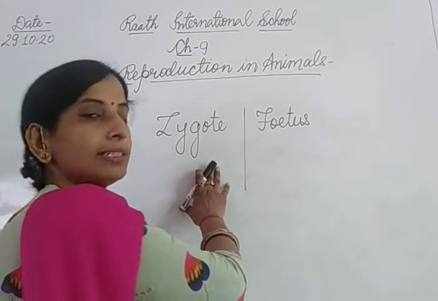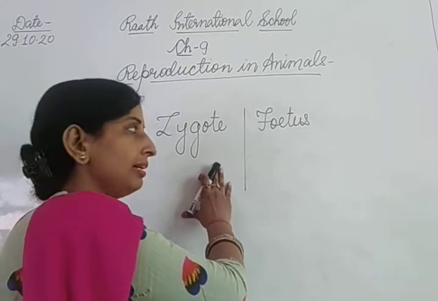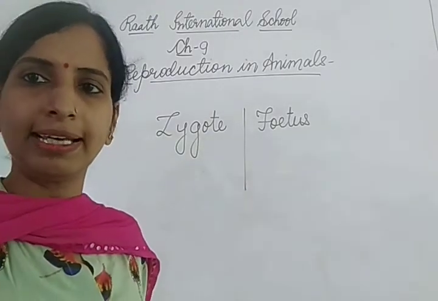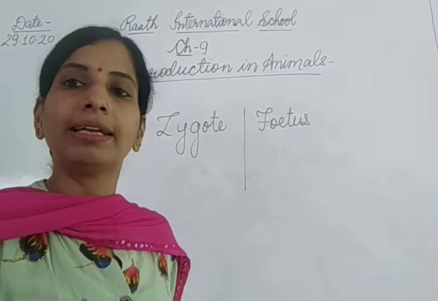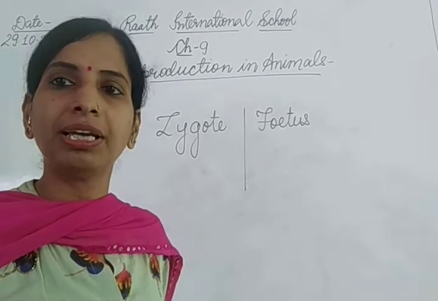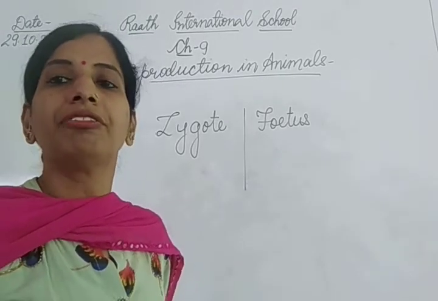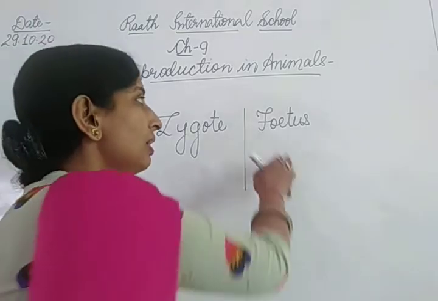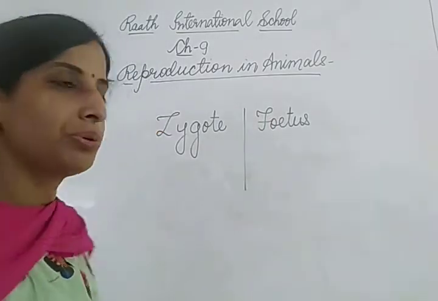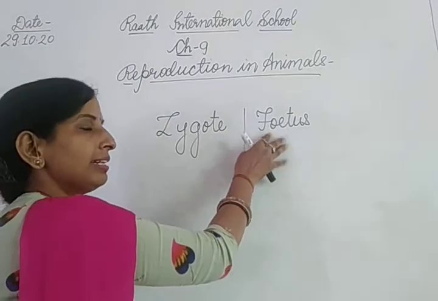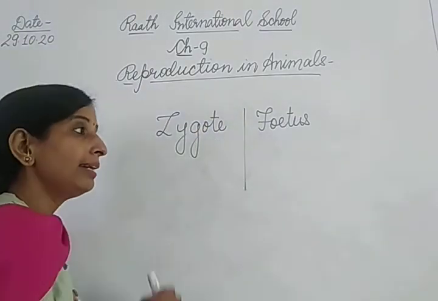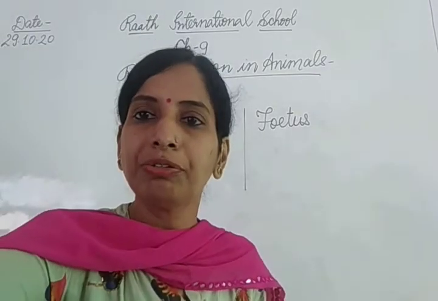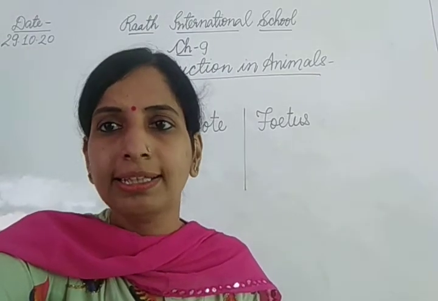Zygote is a single cell only, it is unicellular, and fetus contains many cells, it is multicellular. In zygote, repeated divisions and differentiation happen, then different types of tissues and organs form, and then the fetus stage comes. So zygote is unicellular and fetus is multicellular. And in zygote no body parts can be identified. It is a single cell only.